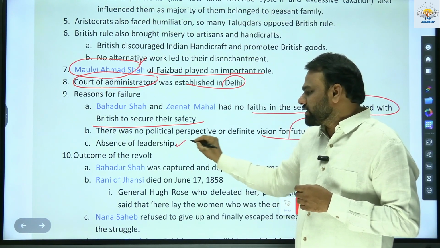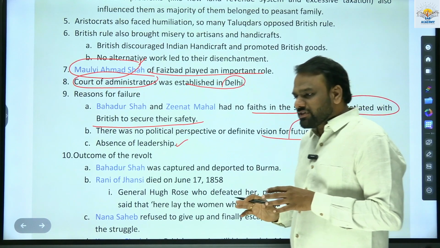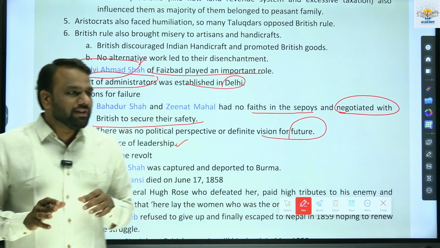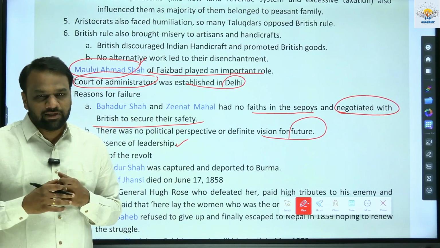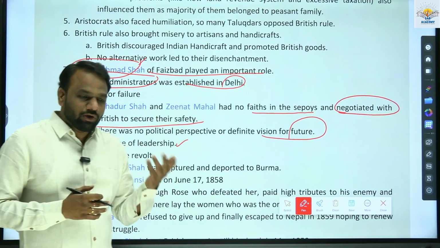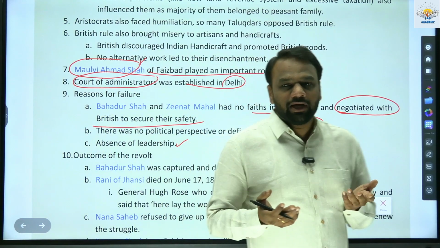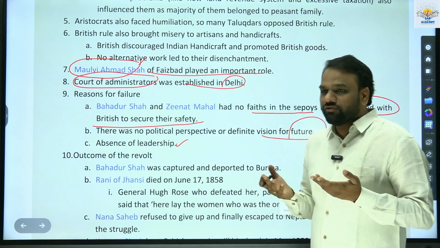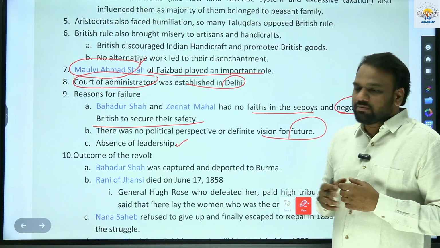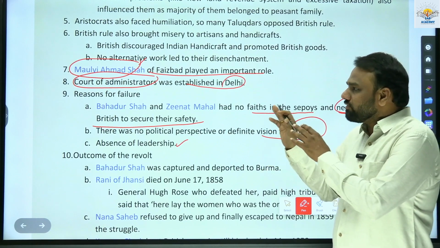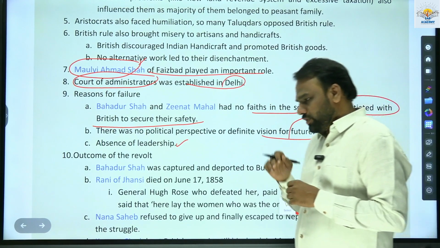Next, absence of leadership. In the 1857 revolt, leaders were there at the local level, but at the all India level, there were no leaders who could mobilize the masses. But in the later movements of non-cooperation, civil disobedience and Quit India, we had great leaders like Mahatma Gandhiji and many others. Because of them, we were able to mobilize the masses. But here, absence of such leadership was another important reason for the failure of the 1857 revolt.